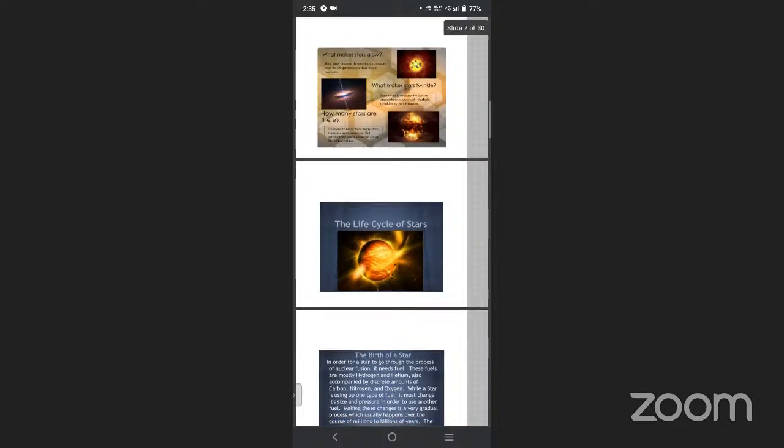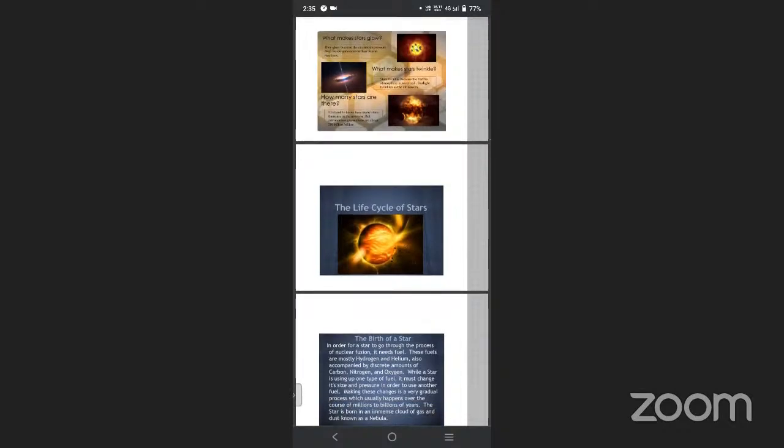How many stars are there? It is hard to find out, because countless stars are present and new stars are being produced. It takes billions and millions of years for the production of each star.